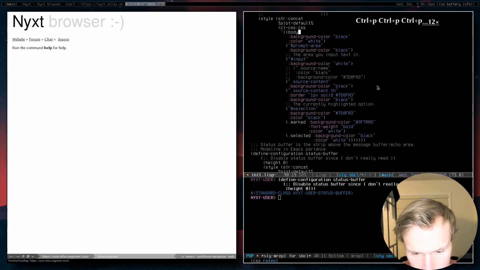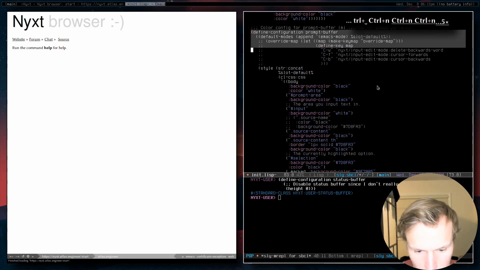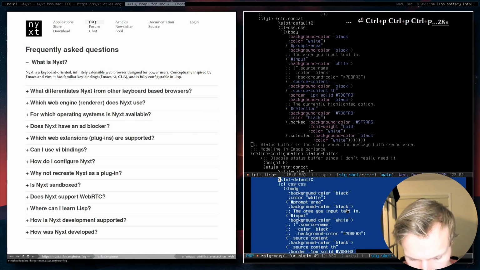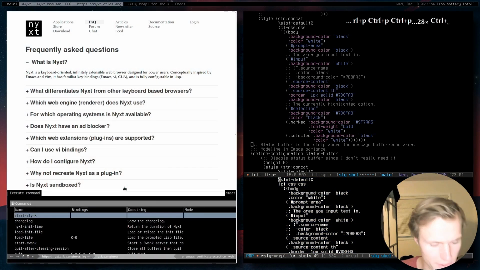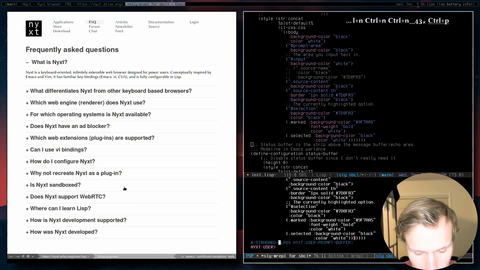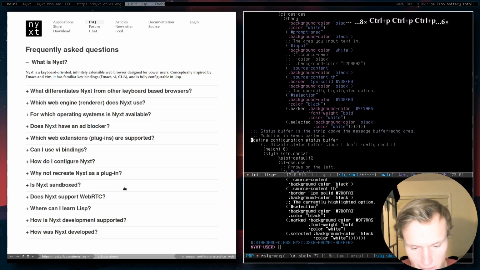So the status buffer isn't going to update properly. Maybe we can just steal this whole bit of configuration right here. What was this changing? This was changing the prompt. So there we go. So this will give us a dark theme for our prompt, which is pretty neat. And so we changed it without having to restart it. Now, if you were smarter than me, you probably would have thought through what you were doing rather than just copy and pasting it really quickly, trying not to think about it too much.